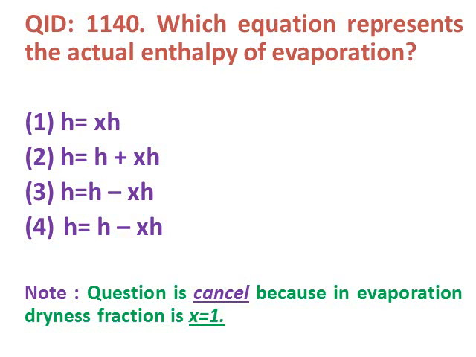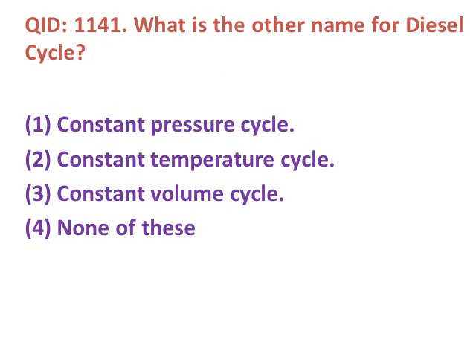That means in no option contains the X, but here the all option contains X, therefore this question will be cancelled. Next question, what is the other name for diesel cycle? The options are: constant pressure cycle, constant temperature cycle, constant volume cycle, none of these. The answer is constant pressure cycle. In diesel cycle, the heat addition takes place at constant pressure, therefore the diesel cycle is also known as a constant pressure cycle.